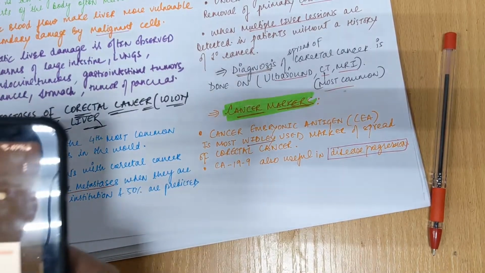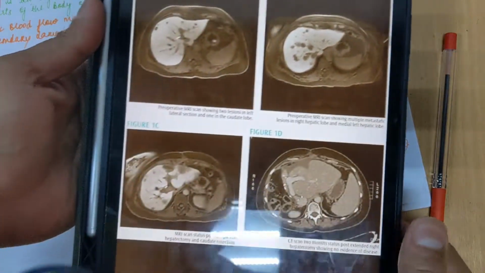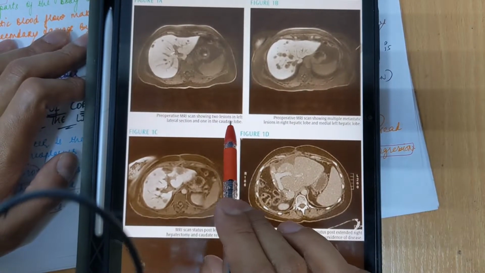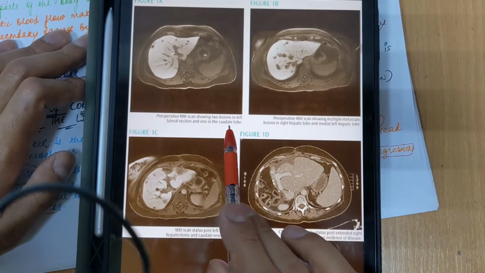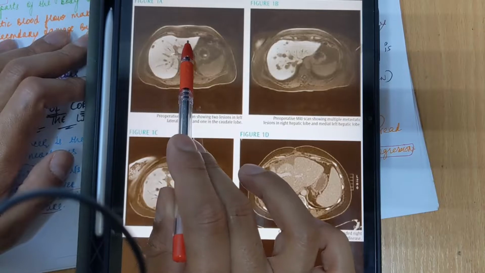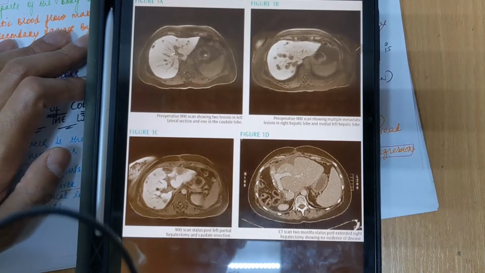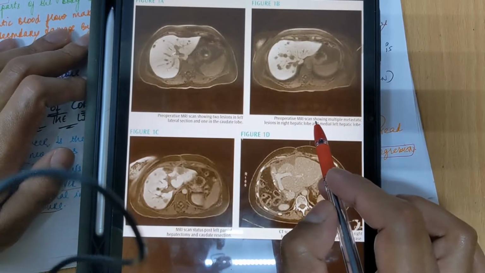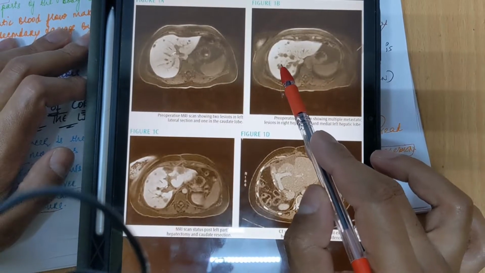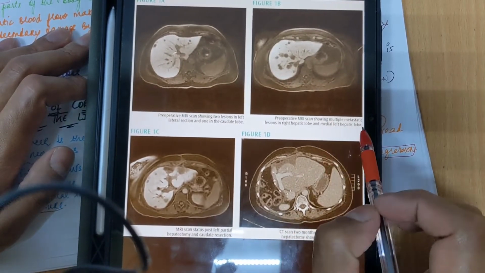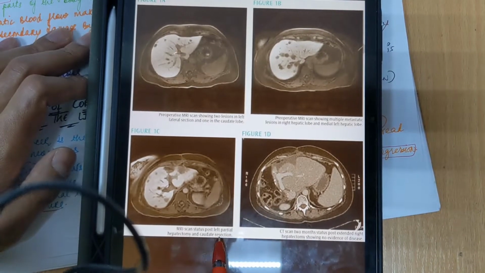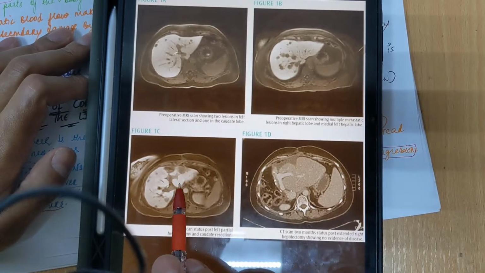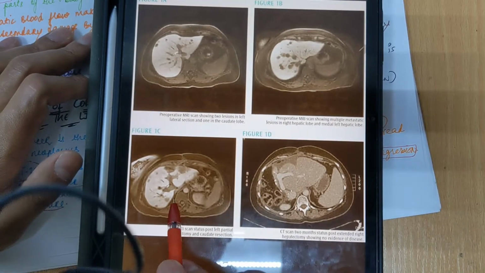Okay, and you can see in this image, this is the image of the MRI. You can see this MRI scan showing two lesions in the left lateral section and one in the caudate lobe. So you can see the black dots. These are the two lesions in the liver, and in the further stage, in figure 1B, you can see a scan showing multiple metastases. You can see the black dots. So these are the multiple metastatic lesions, and further you can see the post left partial hepatectomy. So a partial left-sided hepatectomy has been done here, and caudate resection is also included.